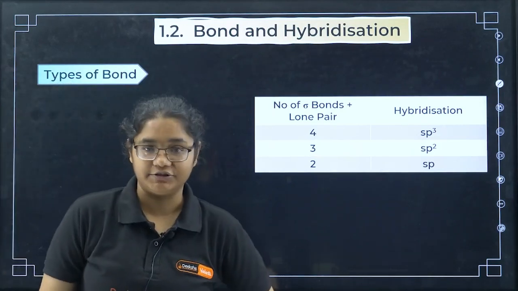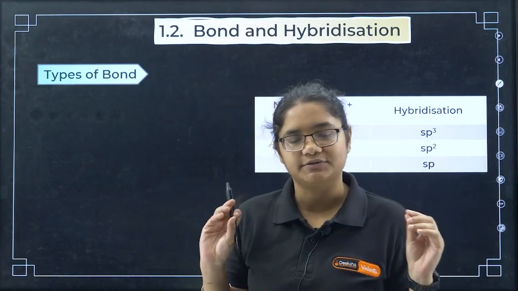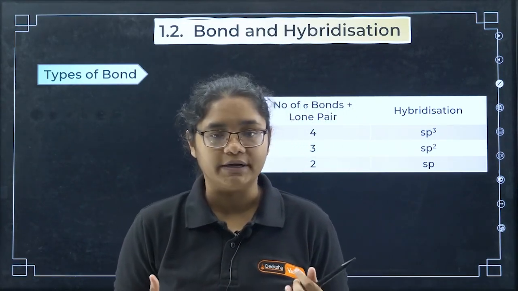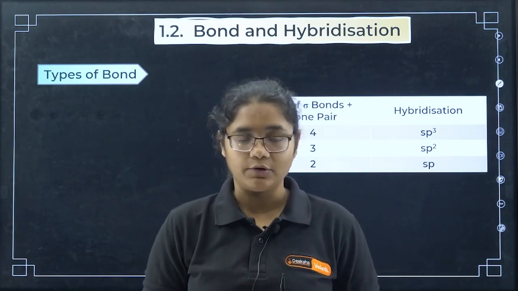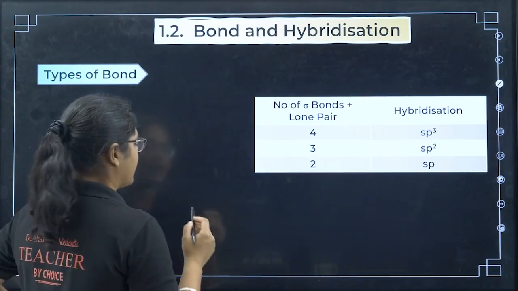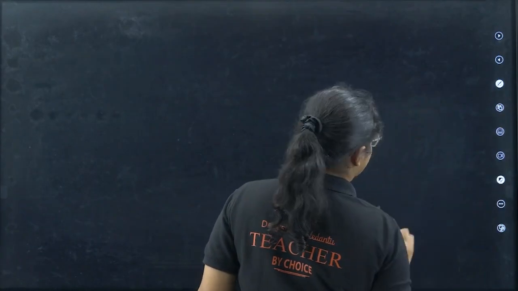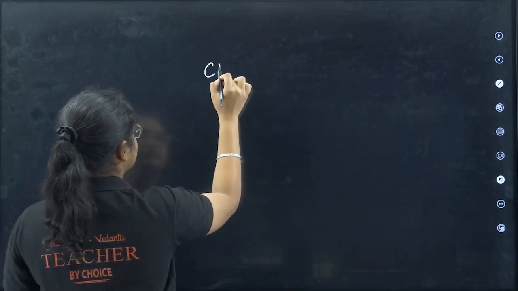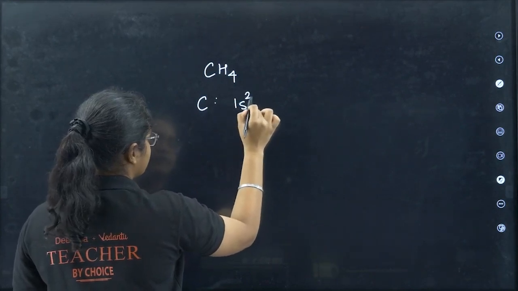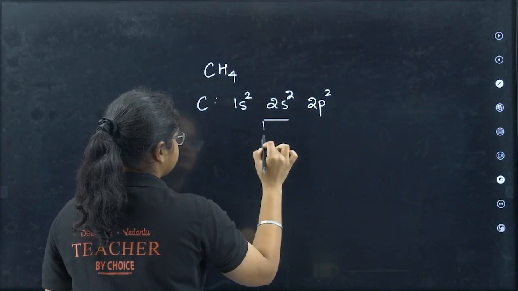Now if this much is clear to you, let's move forward towards bond and hybridization. First of all, hybridization is a very basic thing: the atomic orbitals undergo mixing before forming bonds. For example, suppose I have CH4. What is the carbon electronic configuration? 1s2, 2s2, 2p2, right?